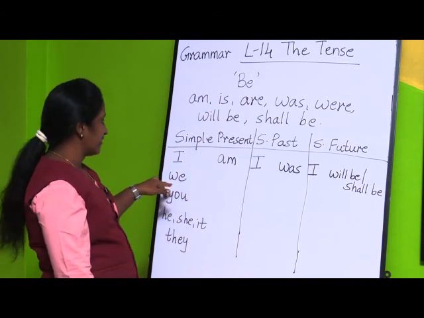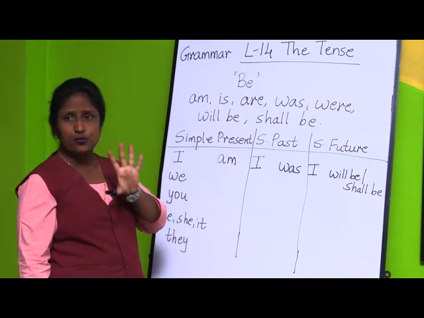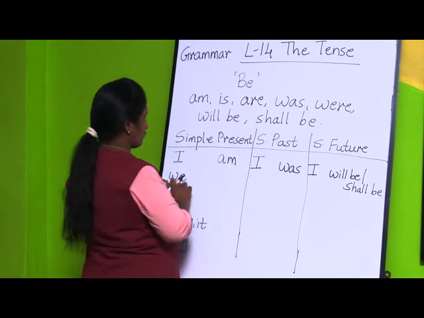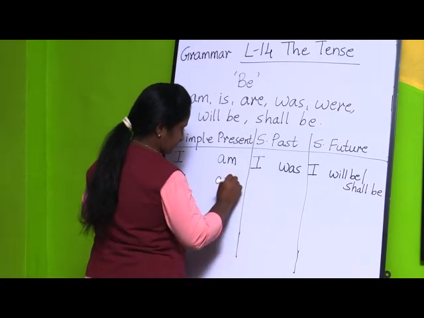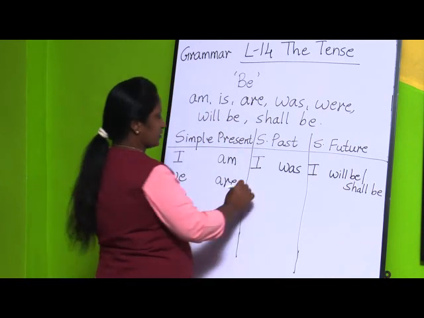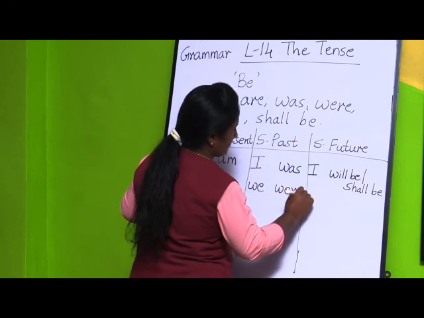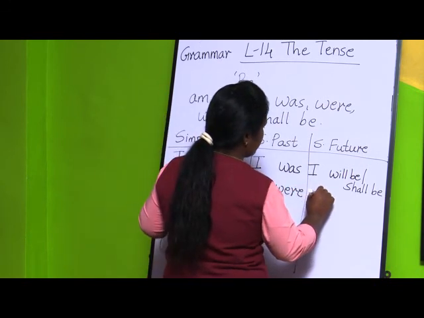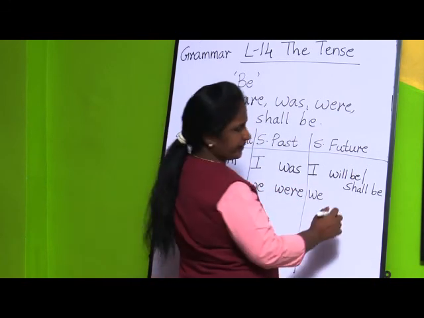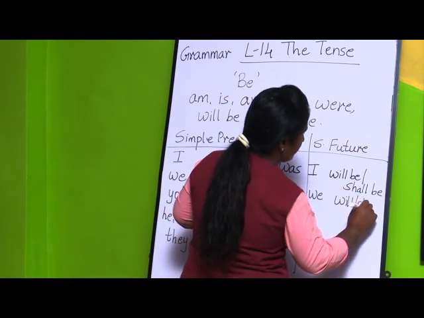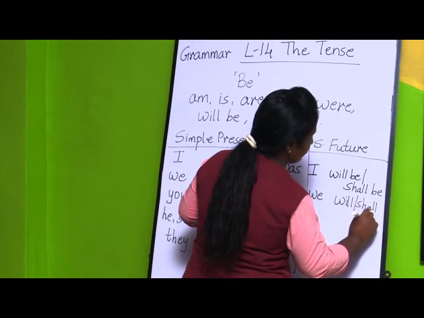Next we will see we. Now we is a plural noun, we, many. So we are going to use: we are boys, or we were playing, and now we will be or shall be.